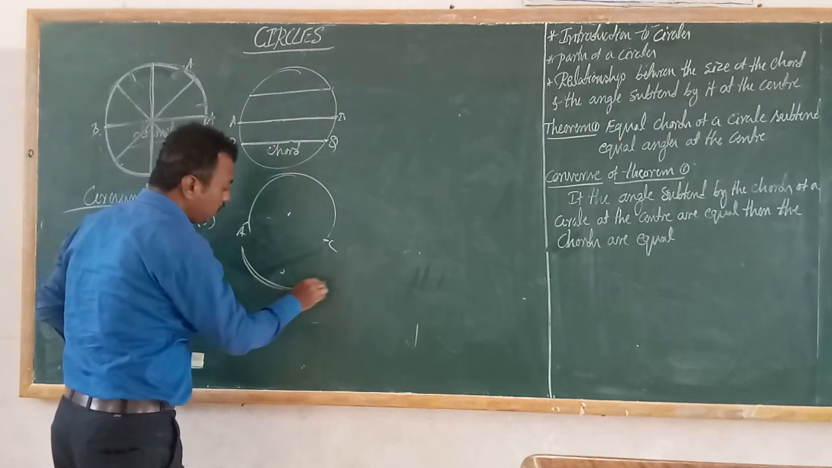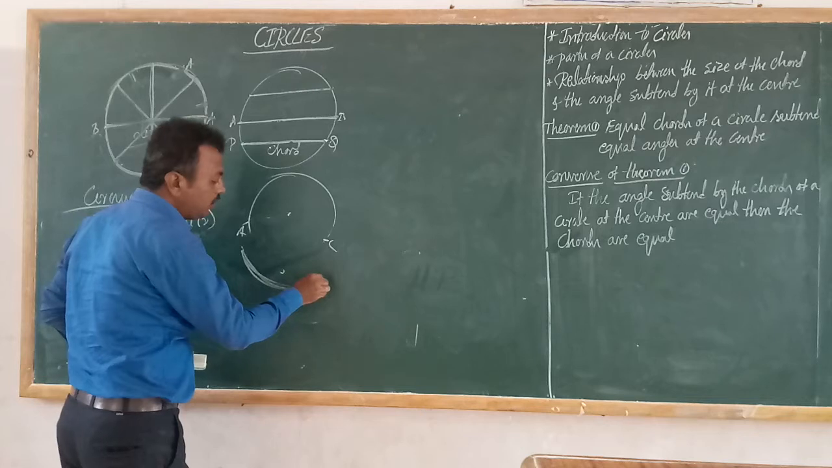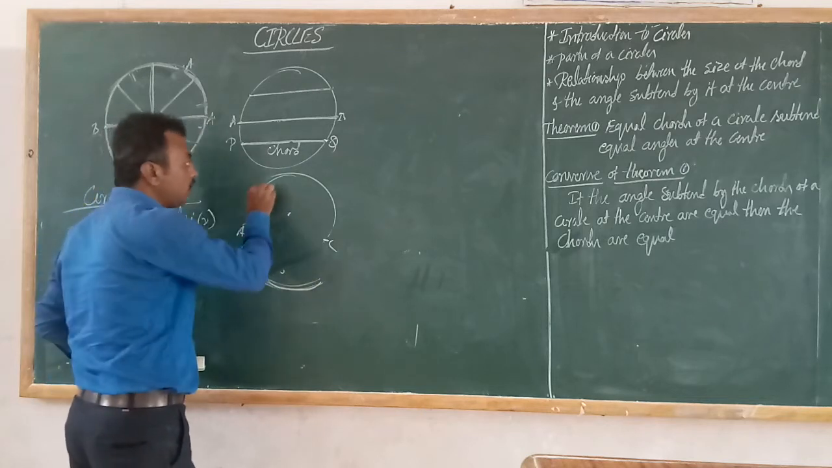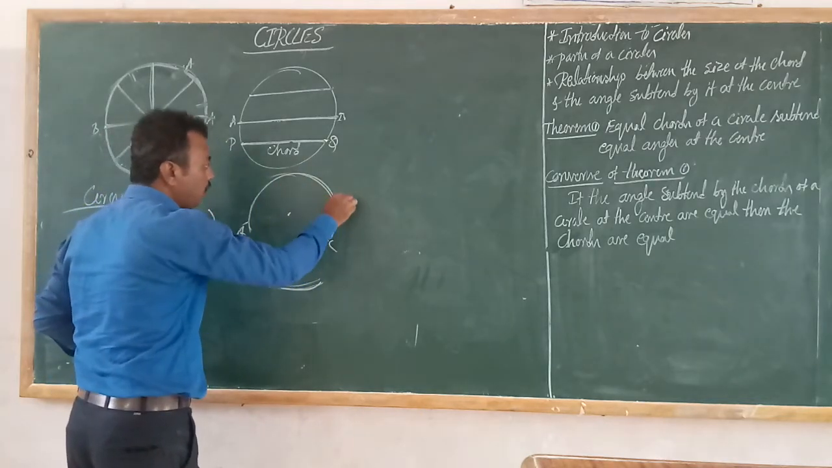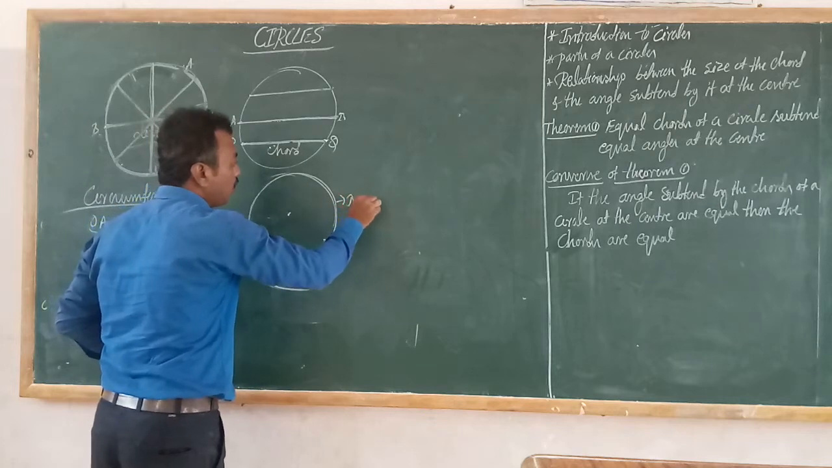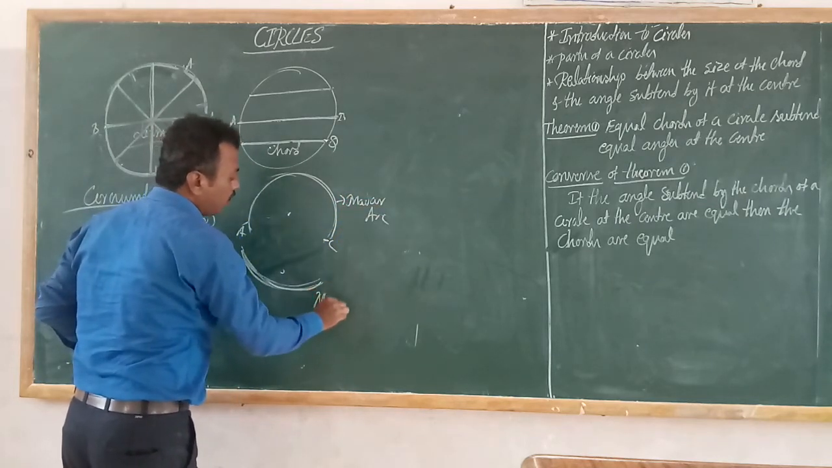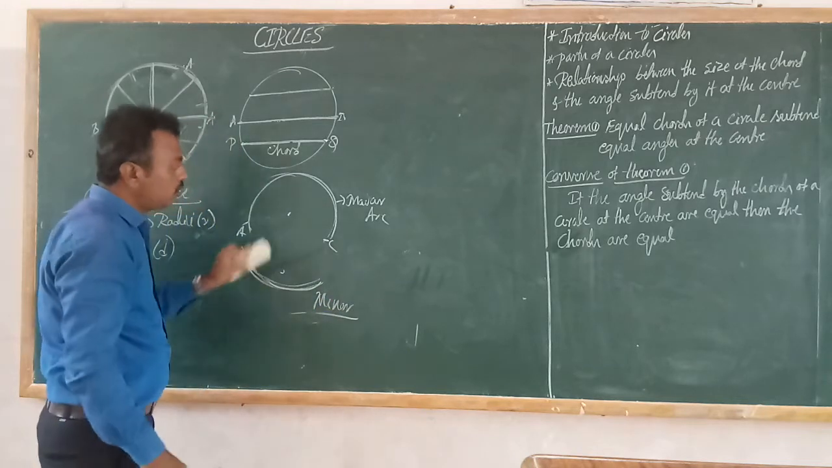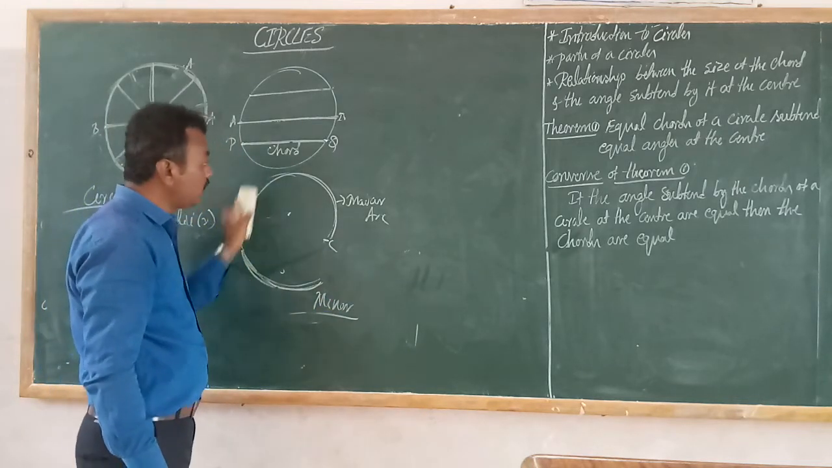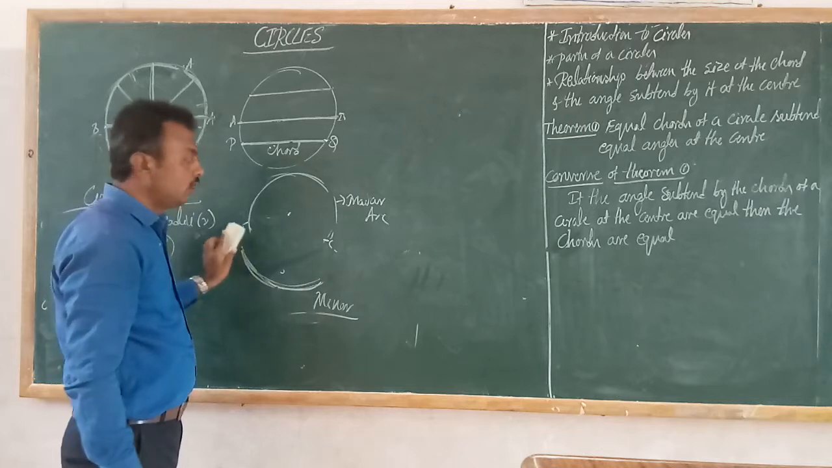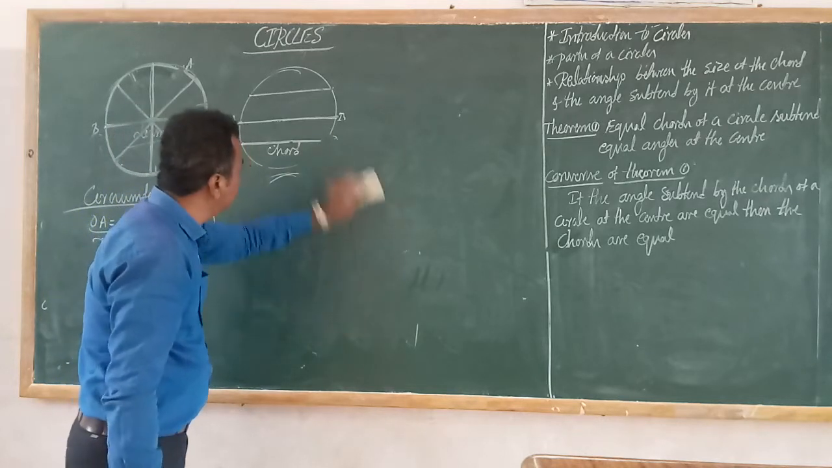So this is what? This is an arc. Arc means part of a circle, and this is also an arc. So this is a major arc, and this is a minor arc. Okay, so both are arcs. So arc means this is a part of a circle. That's it.